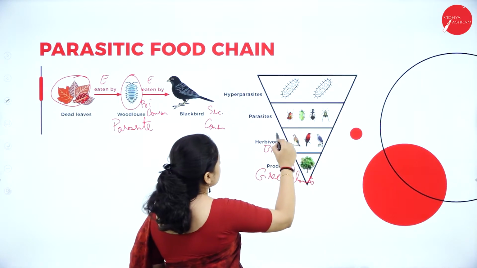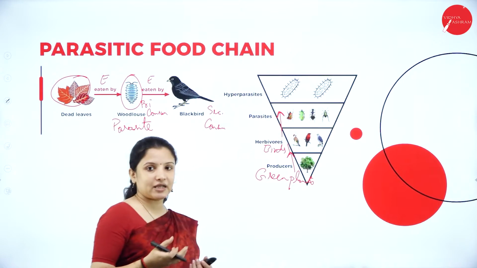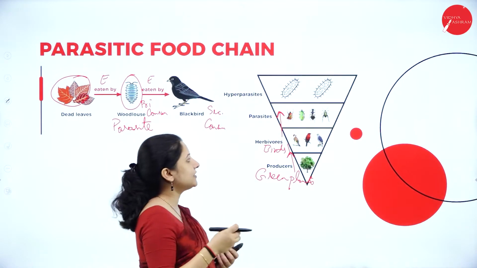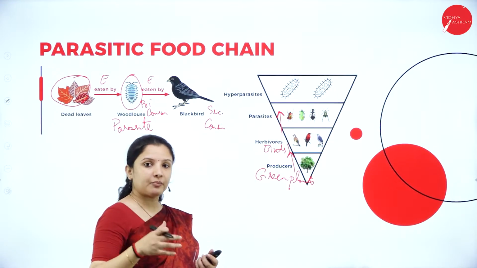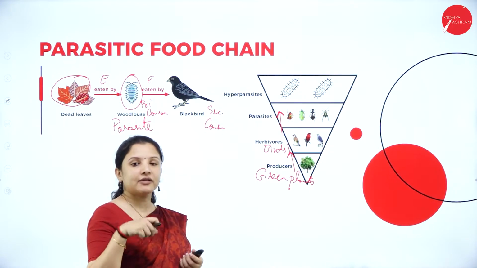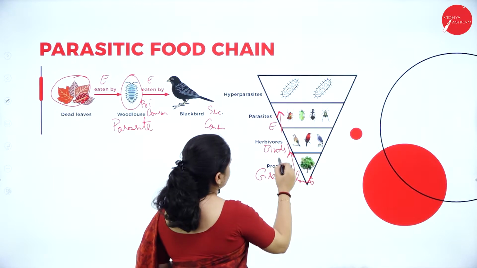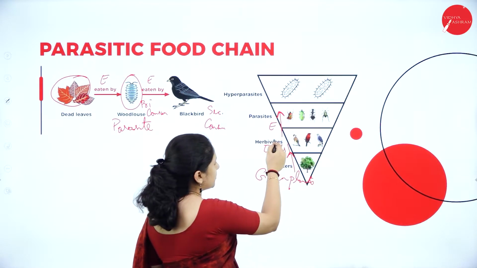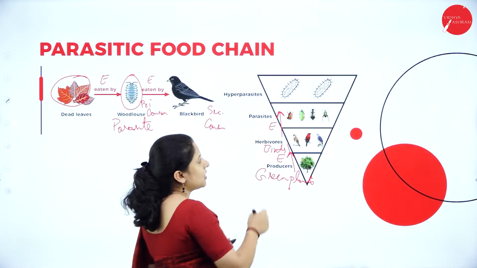These herbivores will be eaten by the parasites. That is, when they die and decay, they will be eaten by the parasites, or in their intestinal part or inside their body, the parasites will be residing, wherein they are feeding on the birds. So the energy will move to the parasites from the birds. Here, from the green plants into the birds, that is the herbivores. From the herbivores, it will move into the parasites.